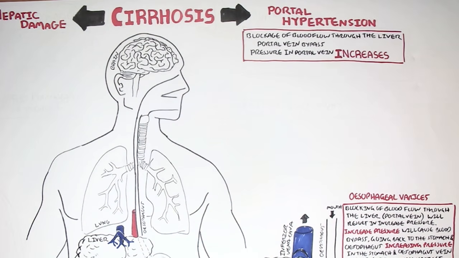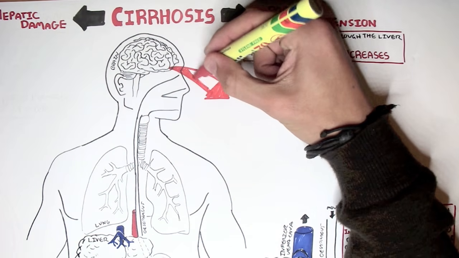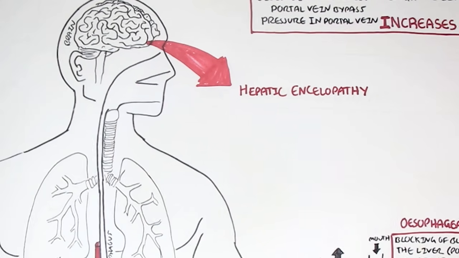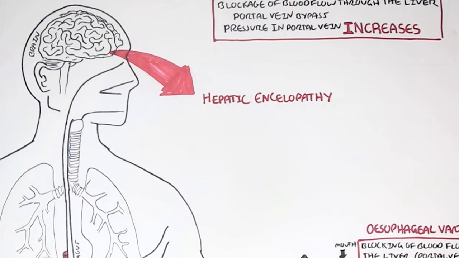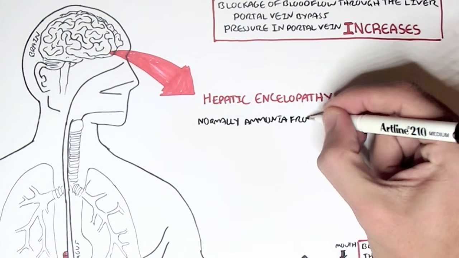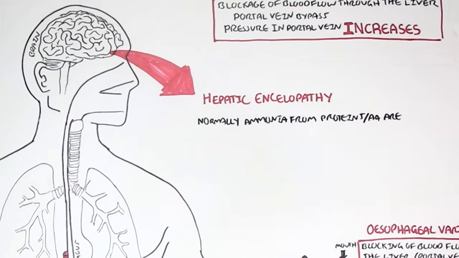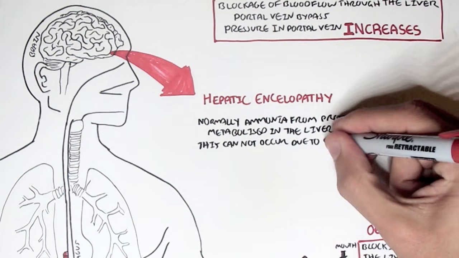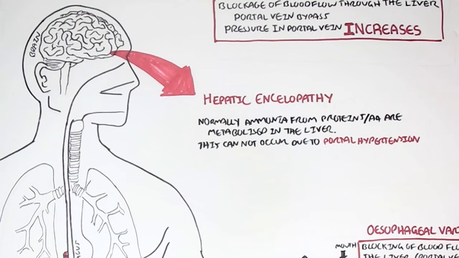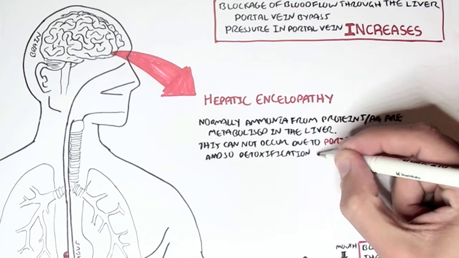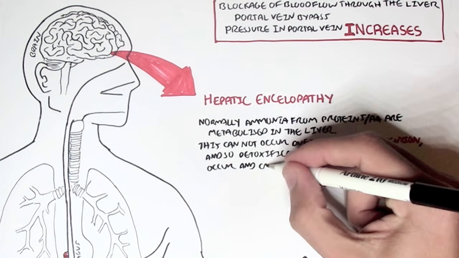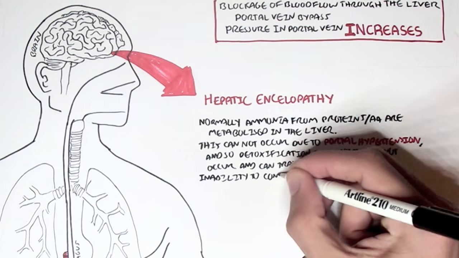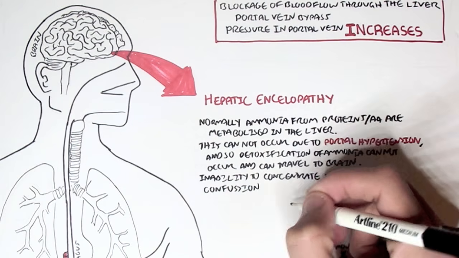Now, portal hypertension due to cirrhosis can also cause other serious complications in chronic cases, such as hepatic encephalopathy. Normally, ammonia from protein and amino acid metabolism is eliminated in bile from the liver. However, due to the bypass, due to portal hypertension, detoxification of ammonia cannot occur, and so excess ammonia can then reach the brain, causing hepatic encephalopathy, causing loss of concentration, loss of memory, confusion, decreased levels of consciousness, coma, and even death.